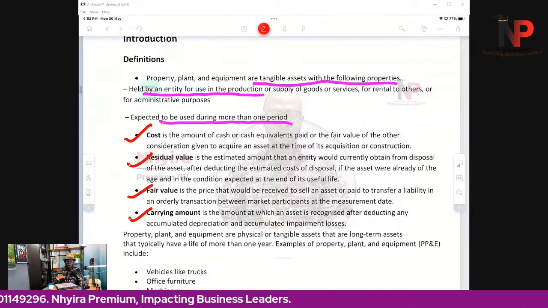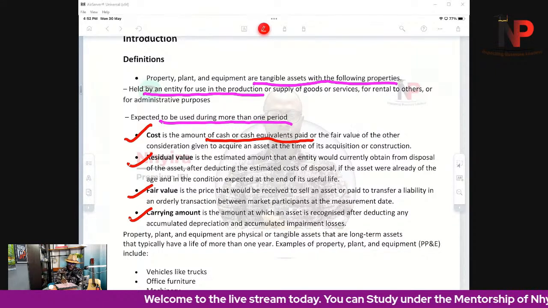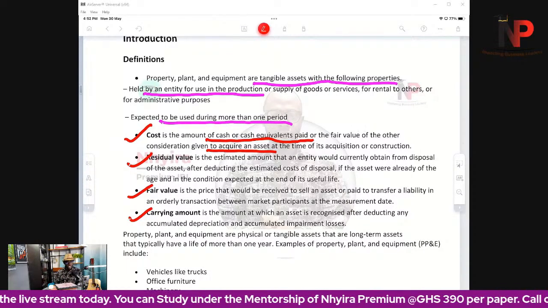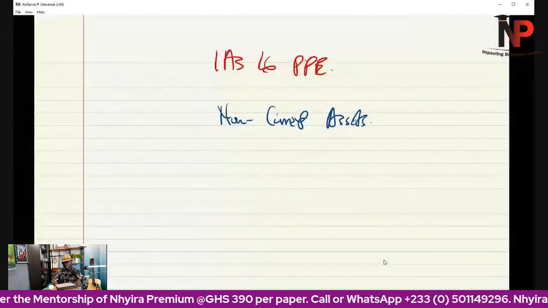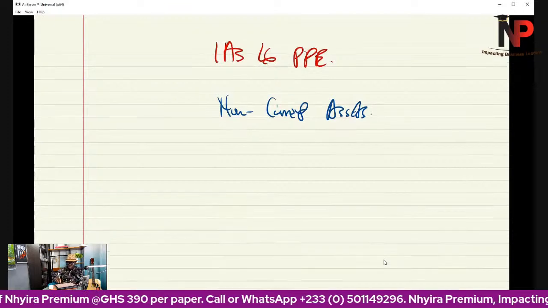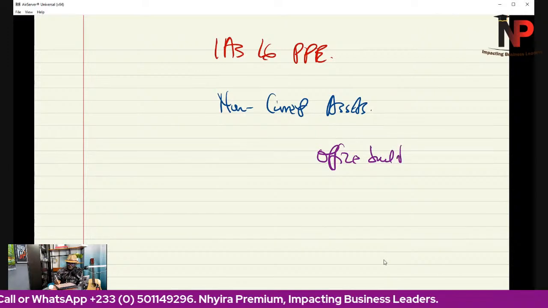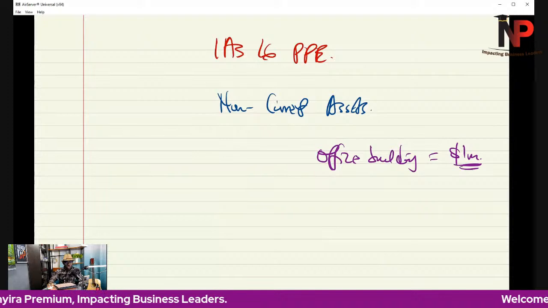So, in simple language, when we say the cost of an asset, it is simply the amount of cash or cash equivalent paid or the fair value of other consideration given to an asset at the time of its acquisition or construction. So, for instance, let's say we go and buy a new office building for, let's say, $1 million. That becomes the cost of the office building, $1 million.